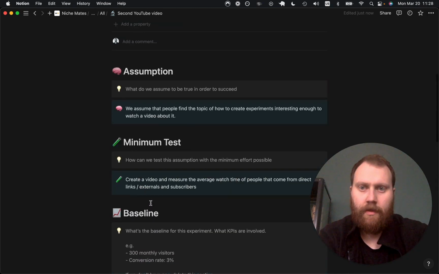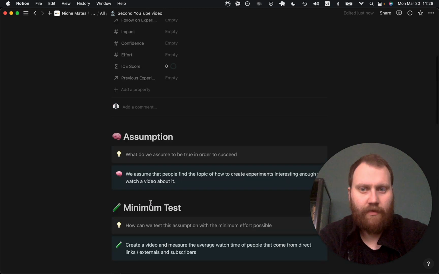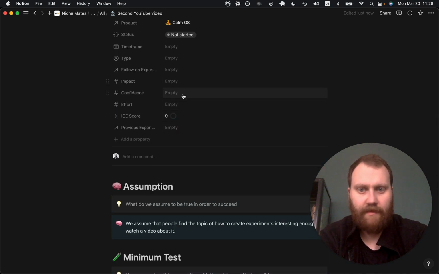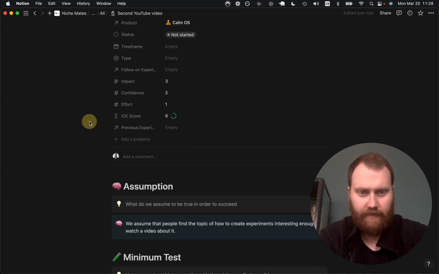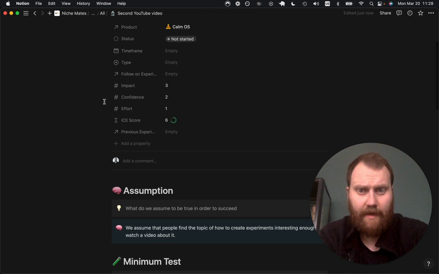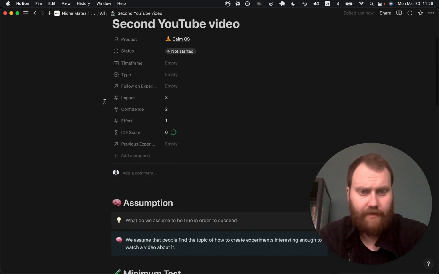And that's it. That's all you kind of have to do, right? You can set this ICE score if you want. You can say, I do it from 1 to 3. I'm saying, okay, this has a 3 impact, which is the highest impact. I'm somewhat confident it's going to happen. And it's very low effort, or very high effort, right? That's kind of what those mean. I think that's all you need.